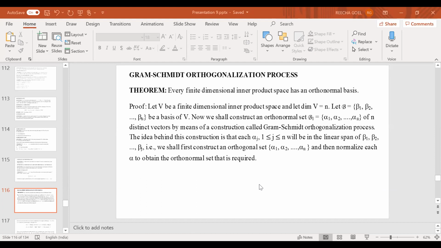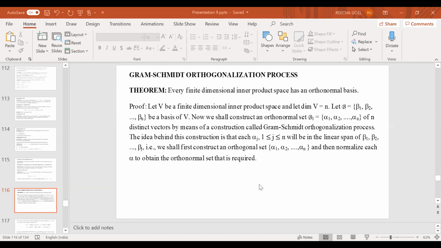And suppose B is equal to {beta 1, beta 2, ..., beta n} is a basis of V. Okay? They are just elements of V. They may not be orthogonal and also not orthonormal. Okay, it is any basis for V. So now we shall construct an orthonormal set.